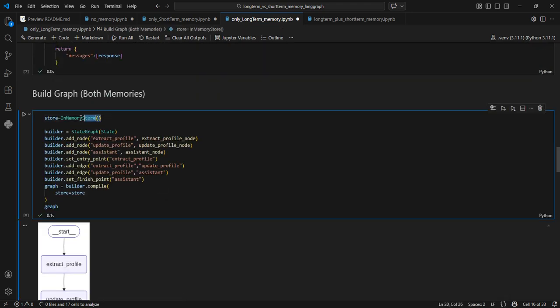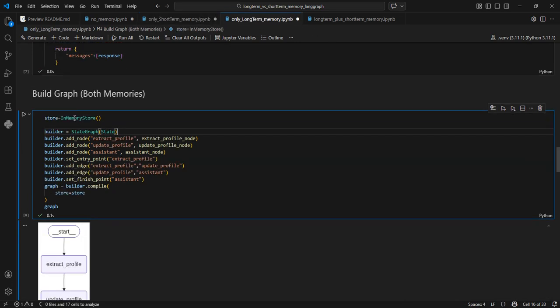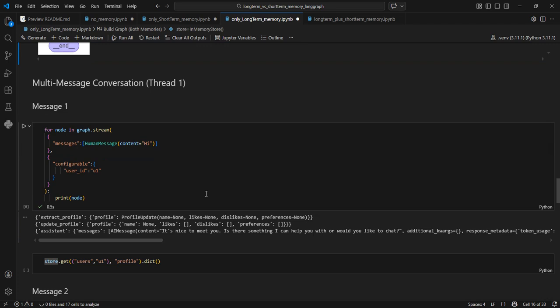One more difference is that in short-term memory, we were using in-memory saver as a checkpointer. Here we are using in-memory store as a store. Okay. So here it was a checkpointer and here it is a store. So this also will be replaced by a permanent database, which should be very easy to set up. But for demonstration purposes, this is enough, which is inside the memory of this notebook. Okay, so that is important.